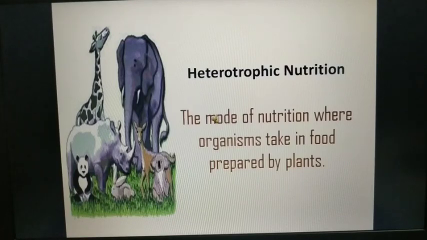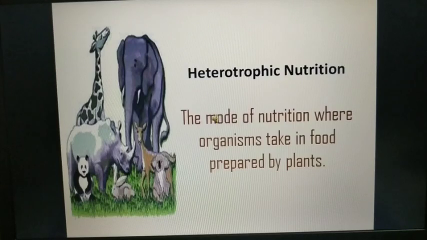Heterotrophic nutrition is the nutrition in which living organisms depend upon other animals or plants for their food needs. When we consume food, we gain energy. Yeah, obviously students, when we consume food, what do we gain? We gain energy.